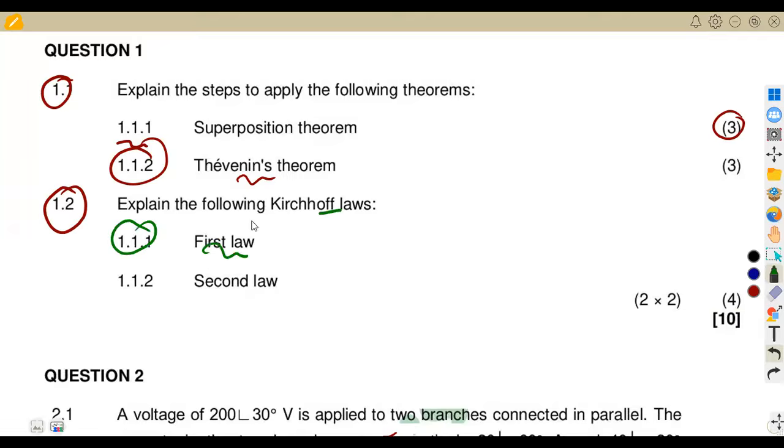So the first law, we are talking about what? We are talking about the current law in this case, whereby we are simply referring to the sum of currents towards a junction being equal to the sum of currents away from the junction, or the algebraic sum of these currents at a junction must be equal to what? Must be equal to 0 in this case. So let us just have this in a simplified form so that we can understand this.